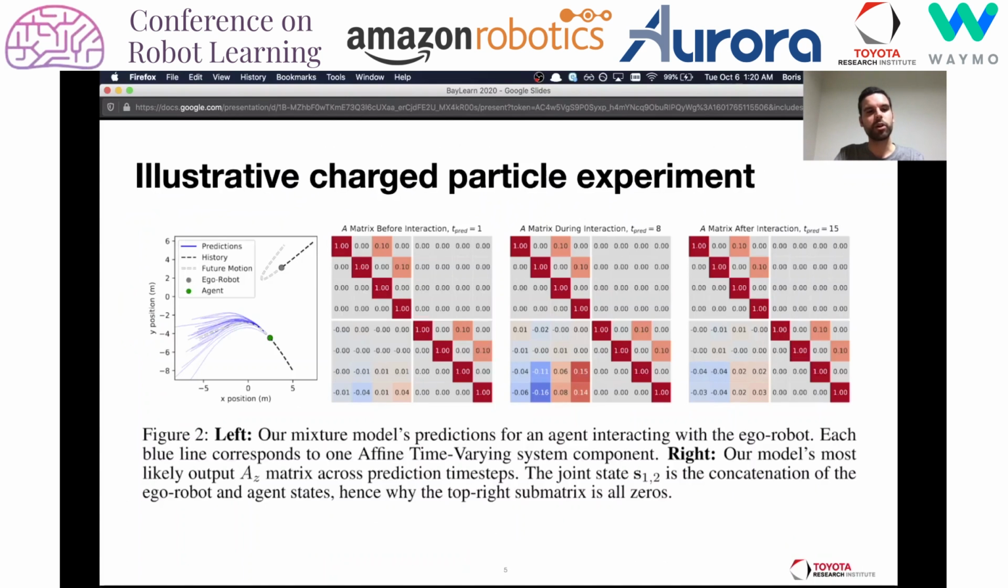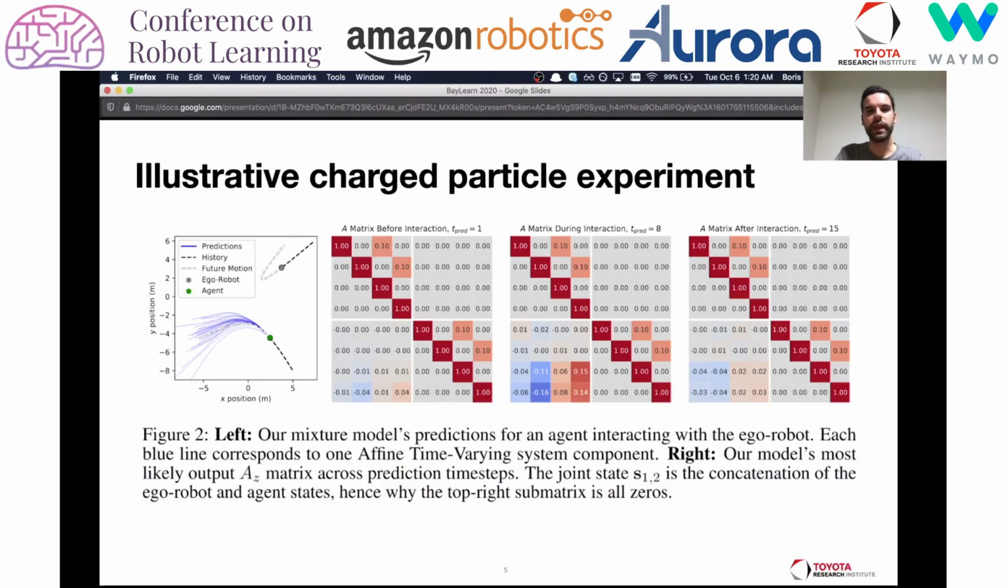So we first evaluated our approach with an illustrative charged particle experiment visualized on the left. One of the particles, in gray, is the ego robot, which follows a predetermined trajectory. The other, in green, starts with some initial velocity but is then acted upon repulsively by a force proportional to the particle's inverse square distance, which is a nonlinear interaction effect.